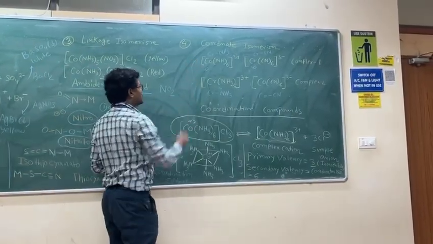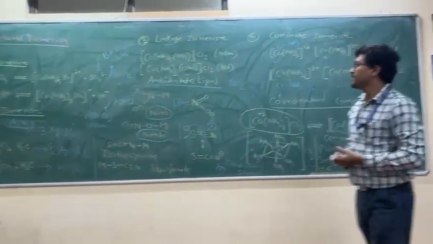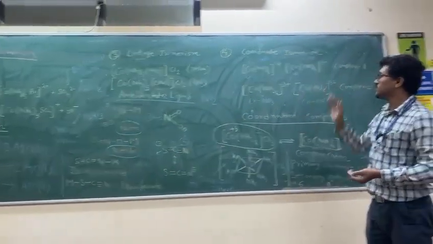Okay. So this is all about the four types of isomerism: ionization, hydrate, linkage, and coordinate isomerism.